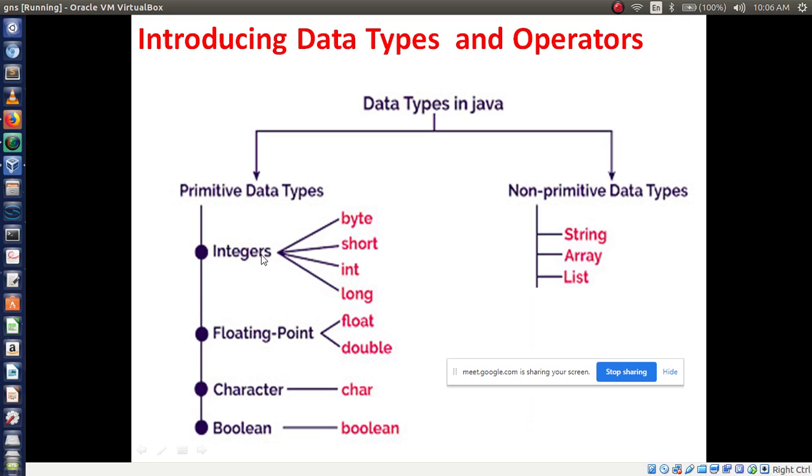In integer you have again 4 subtypes, that is byte, short, int, long. Then in floating point you have 2 data types, that is float and double. Then in character only char, then boolean. Boolean has 2 values, true and false. In non-primitive data types you may have string, array, list, function, classes, like that. Just remember this concept. We'll see one by one.